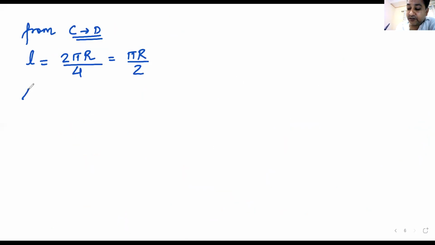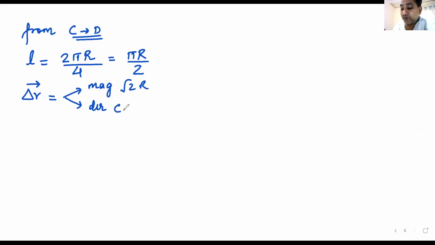What is the displacement? We can talk about the magnitude and we can talk about the direction. What is the magnitude? It will be root 2 times r. Direction is from C to D.